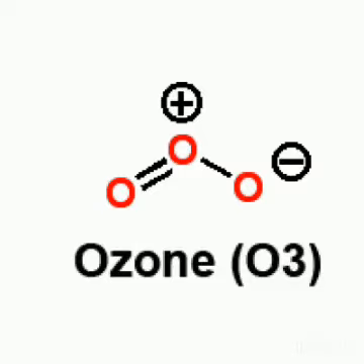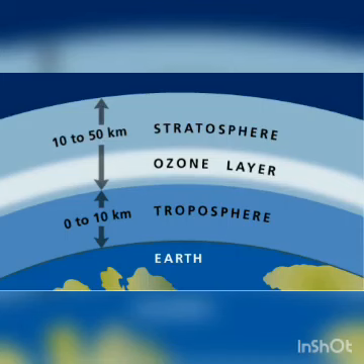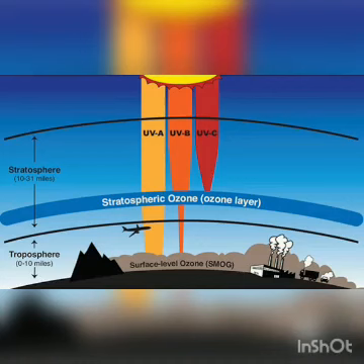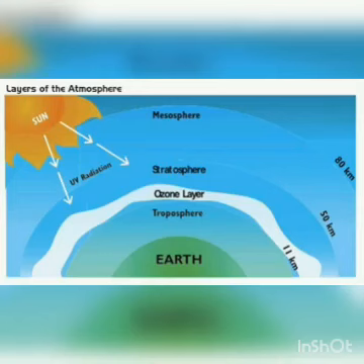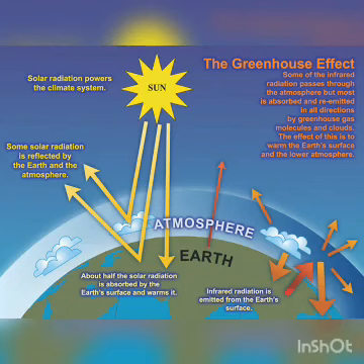Ozone is made up of 3 oxygen atoms. It is found in the lower portion of the stratosphere and it is formed by the reaction of ultraviolet rays on oxygen. Ozone layer filters out the harmful ultraviolet radiations and prevents them from reaching the surface of the earth. Thus, this ozone layer serves as a shield, protecting the life on earth from the harmful effects of the ultraviolet